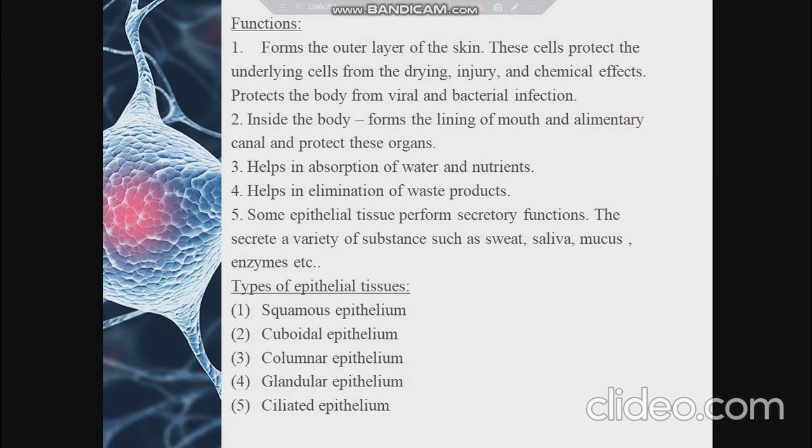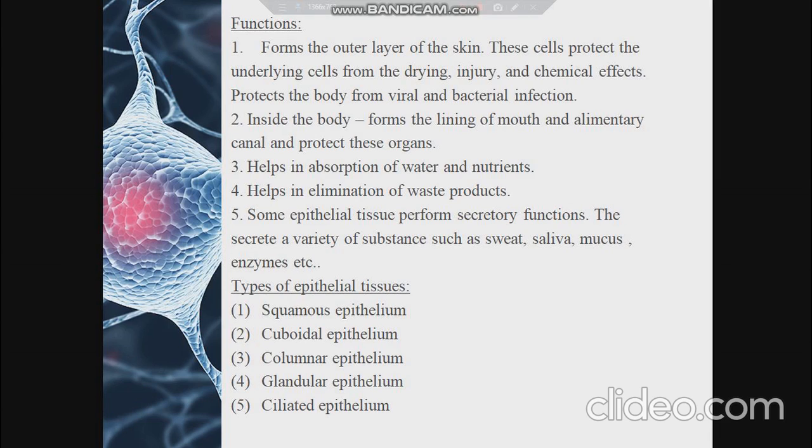A single layer of cells is found in simple epithelium, whereas in stratified or compound epithelium, more than one layer of cells is found. That is, in simple epithelium, it is only a single continuous sheet of cells which forms the epithelial tissue, whereas in stratified or compound epithelium, you can see more than one layer arranged one over the other to form the epithelial tissue.